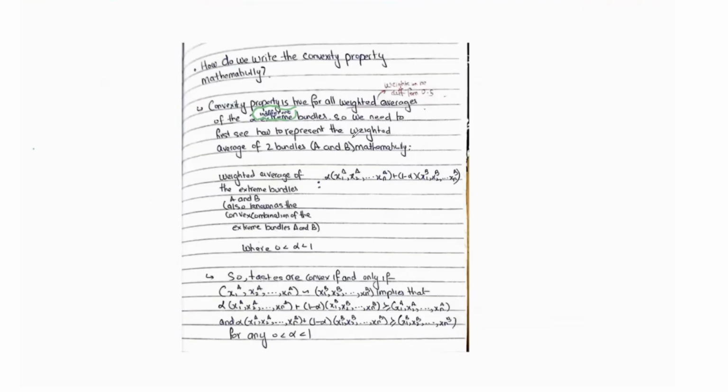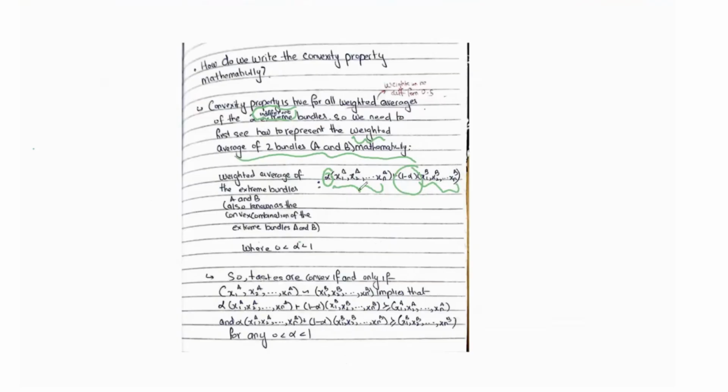So we first need to see how we represent the weighted average of two bundles A and B mathematically. The way we can write the weighted average of two bundles A and B, which are made up of n goods, x1, x2, and so on till xn, is alpha times bundle A plus 1 minus alpha times bundle B. So alpha is the weight we've assigned to bundle A, and 1 minus alpha is the weight we've assigned to bundle B. Like we said, the convexity property is true for all weighted averages. The weights don't necessarily have to be 0.5. Alpha could be any value between 0 and 1. It could be that we've assigned a 20% weight to bundle A and an 80% weight to bundle B, or a 30% weight to bundle A and a 70% weight to bundle B.